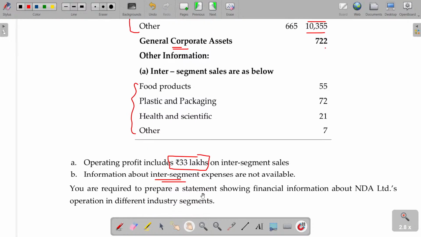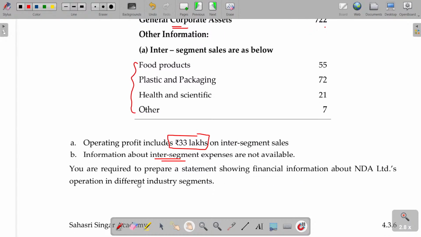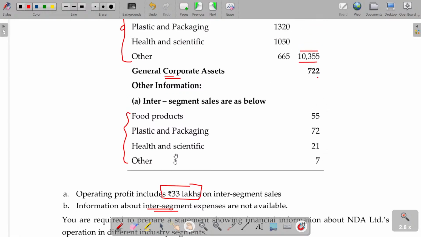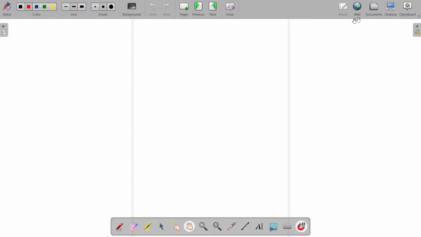You are required to prepare a statement showing financial information about the company's operation in different industry segments. So you have to calculate for the different industries separately. Food products, plastic and packaging, health and scientific. So how can you prepare? Revenue minus expenses, you will be getting the operating profit. That's all. Vertical form. Income statement prepared under vertical form. Okay.